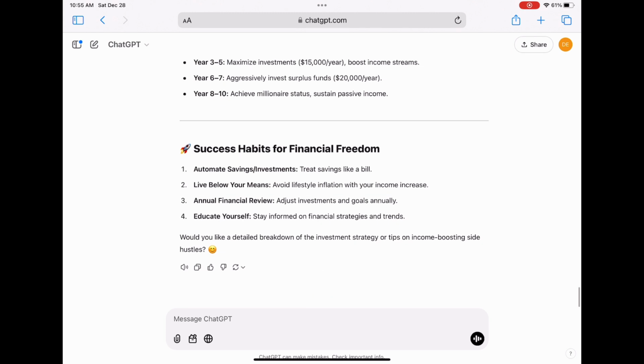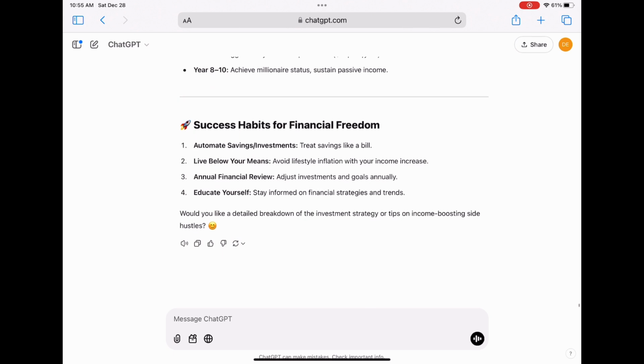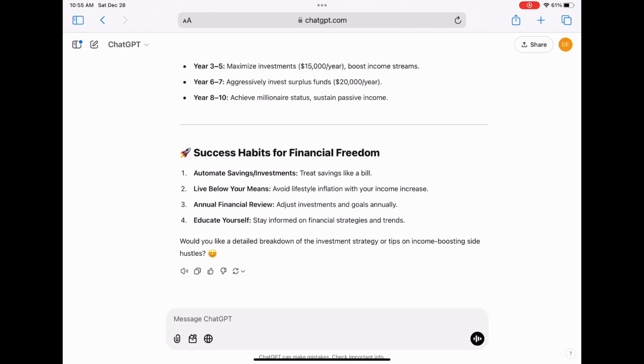ChatGPT also gives 4 success habits for financial freedom. The first step is to automate your savings and investments. Basically treat it like a bill. So part of that monthly bill, your investments need to be a part of that. The second one is living below your means.